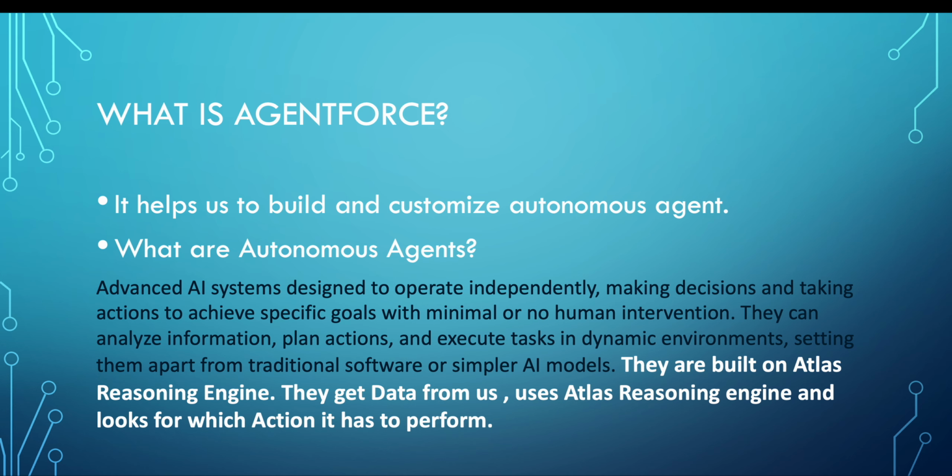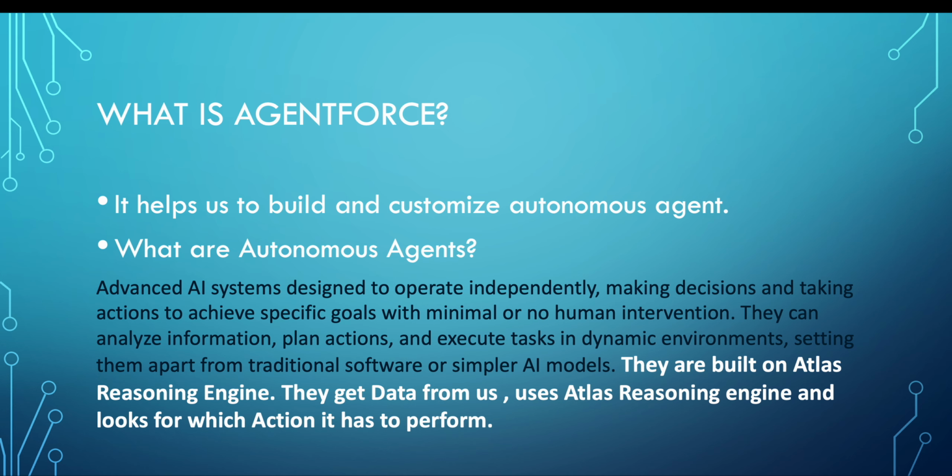For example, if you want information about some order, you just have to give the order number, and that's it. It will give you all the information. What is happening in the background, what reasoning is going on, and how it is doing it, we will discuss here.